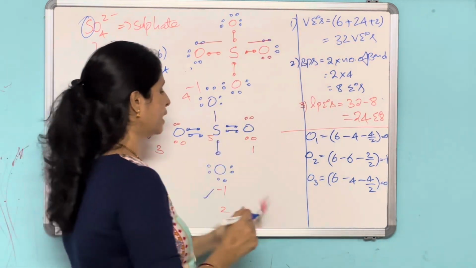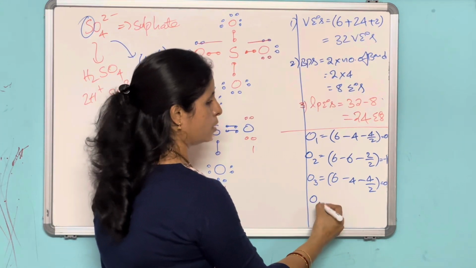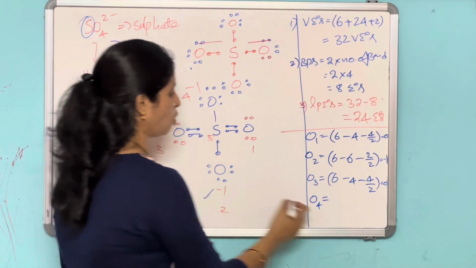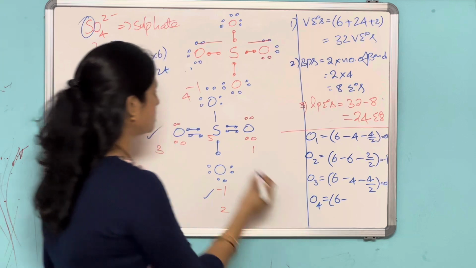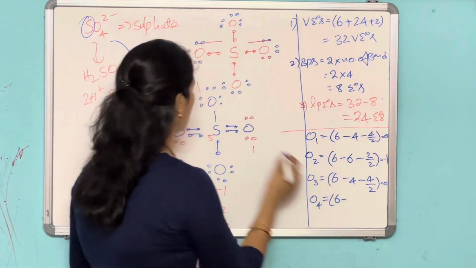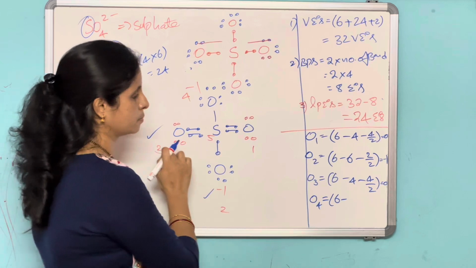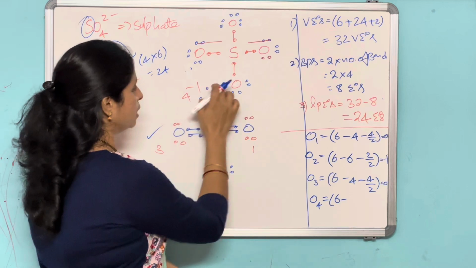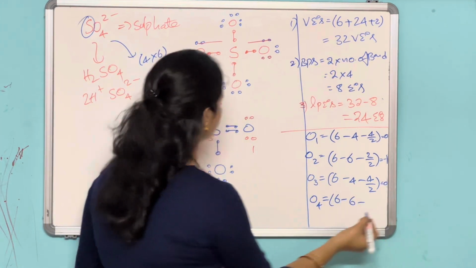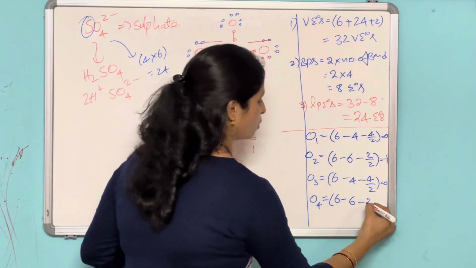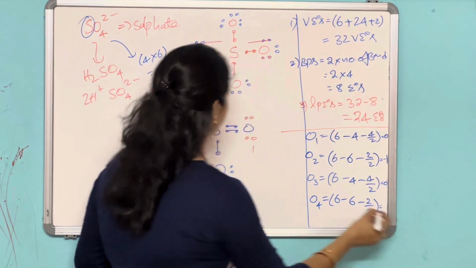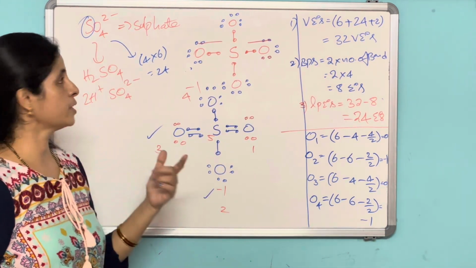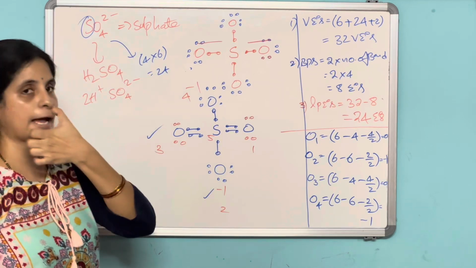Now you calculate for this one, O4. Number of valence electrons 6, minus how many lone pairs are there? 1, 2, 3, 4, 5, 6. 6 lone pairs are there, and how many bond pairs? 1, 2. 2 by 2. This is equal to minus 1. This is the way of writing the Lewis dot structure for the sulfate anion.